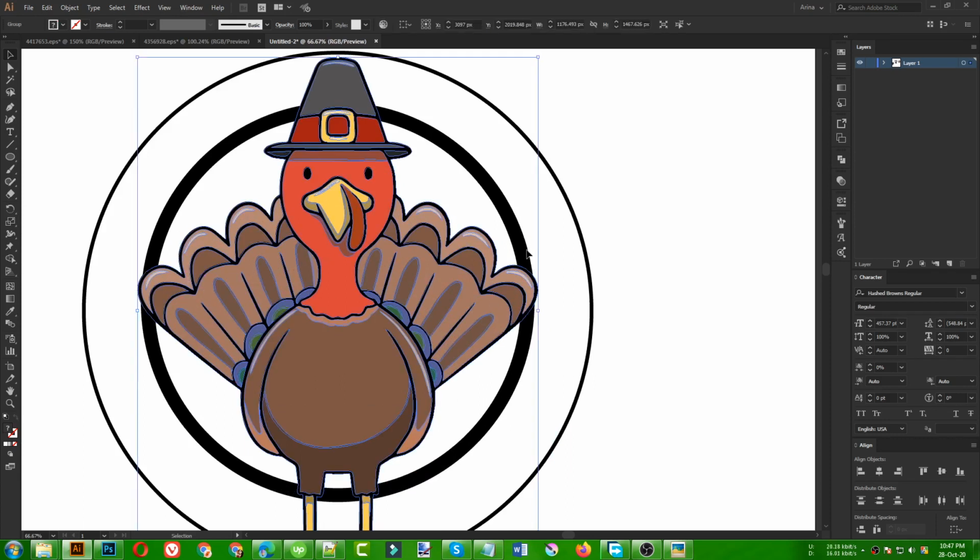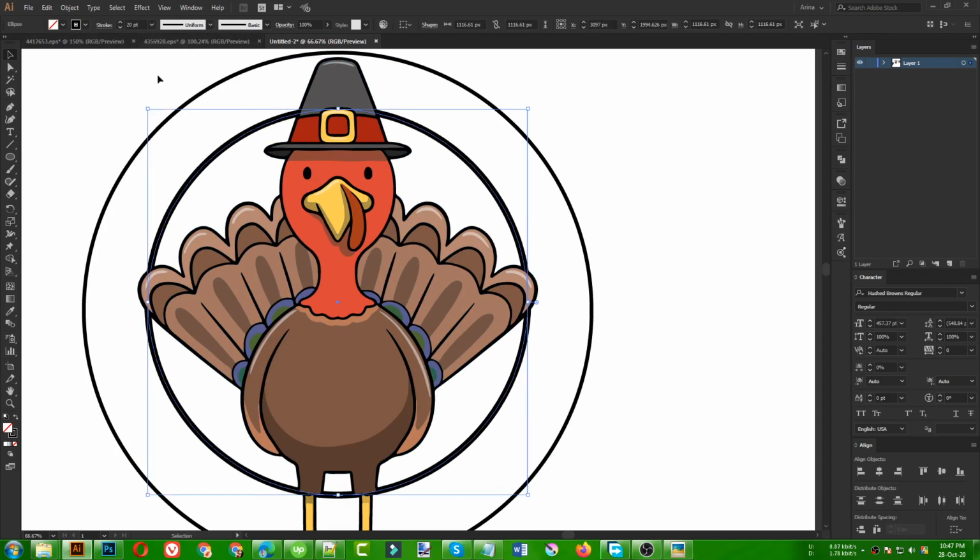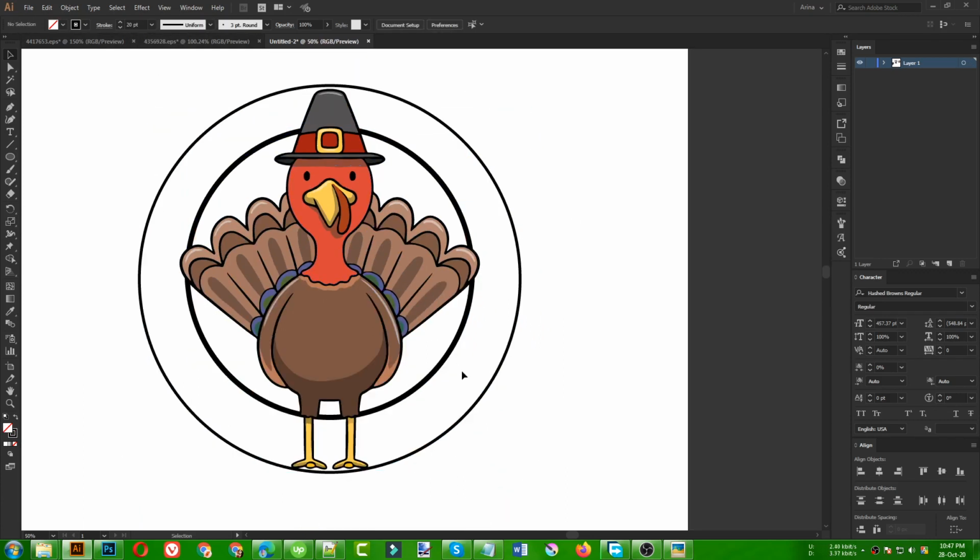And also I want this part to overlap my ellipse here. So maybe I can reduce the size of my ellipse a little, just like this. So that is good for me.